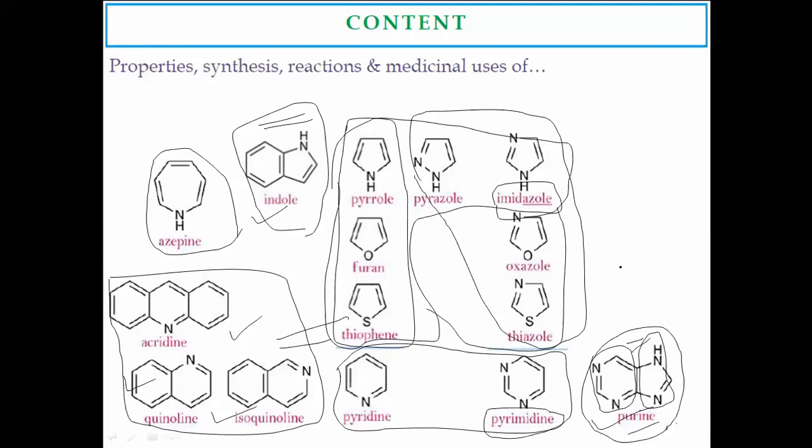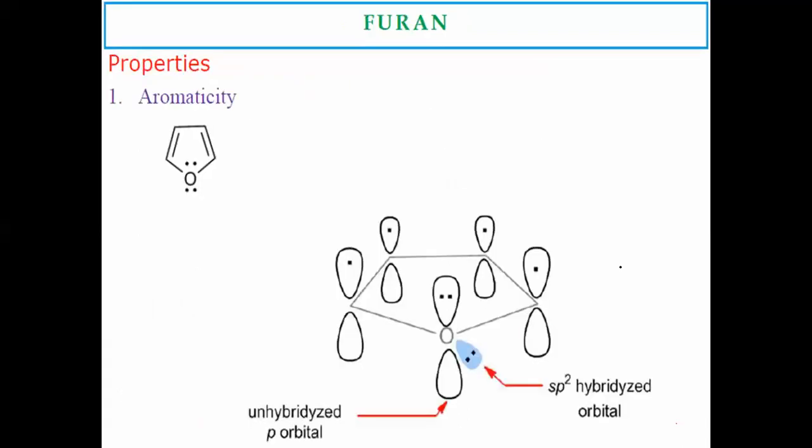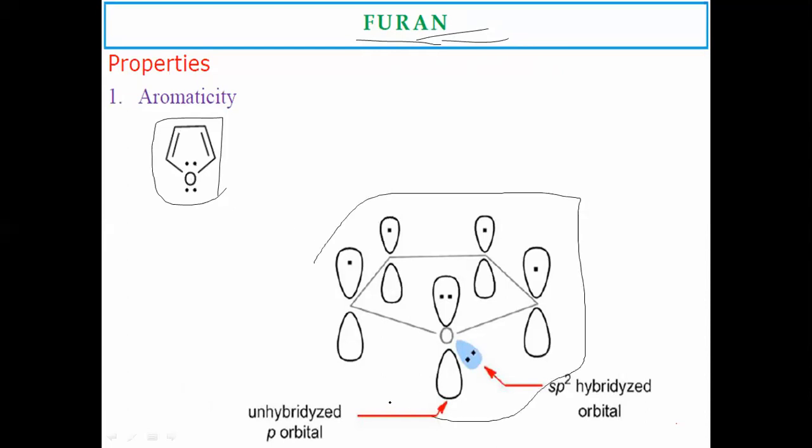So now, as per your syllabus, we move to the first heterocyclic compound we have to study here. That is the 5-member oxygen-containing heterocyclic ring. That ring is called furan; its common name is furan. The structure is like that, 5-member, along with unshared electrons present on the oxygen. And this is the orbital picture.